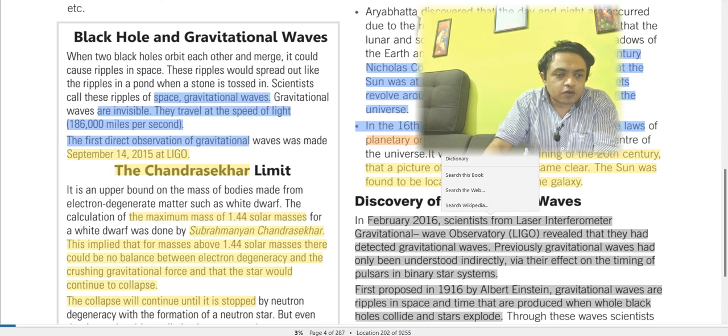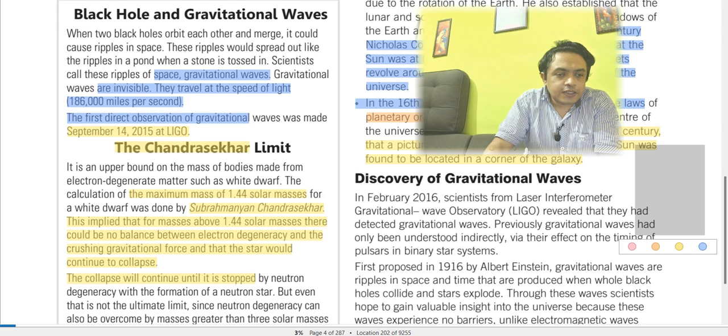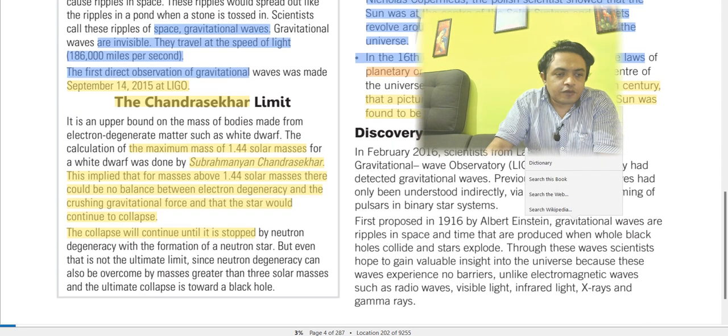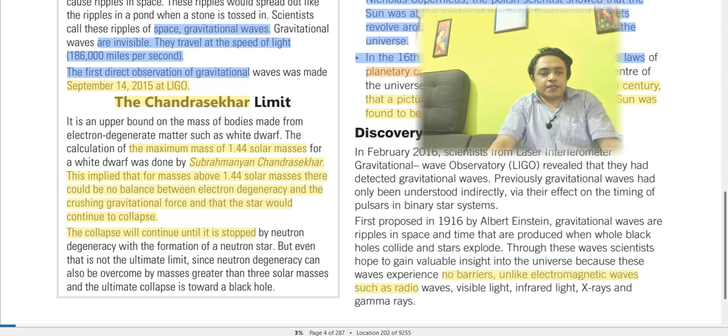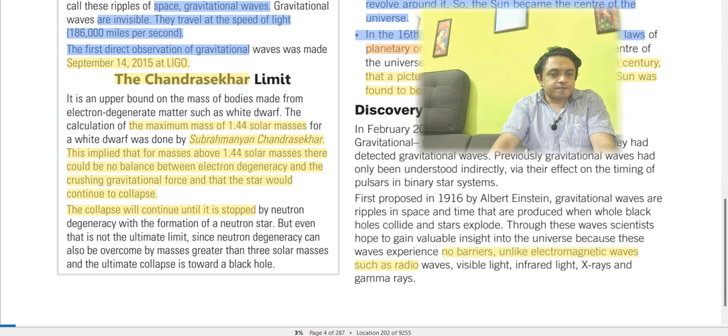When two black holes collide, these gravitational waves are created. With these waves, scientists hope to gain valuable insights into the universe because they experience no barriers, unlike electromagnetic waves such as radio waves, visible light, infrared light, X-rays, and gamma rays. These waves from colliding black holes were observed in February 2016 by LIGO.